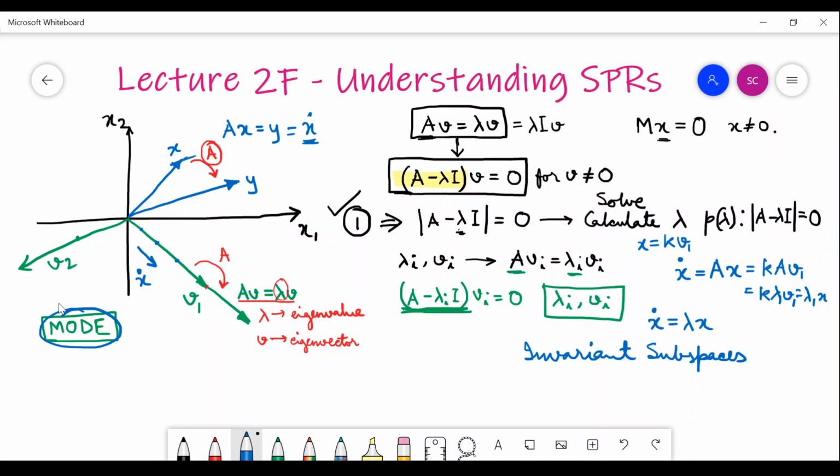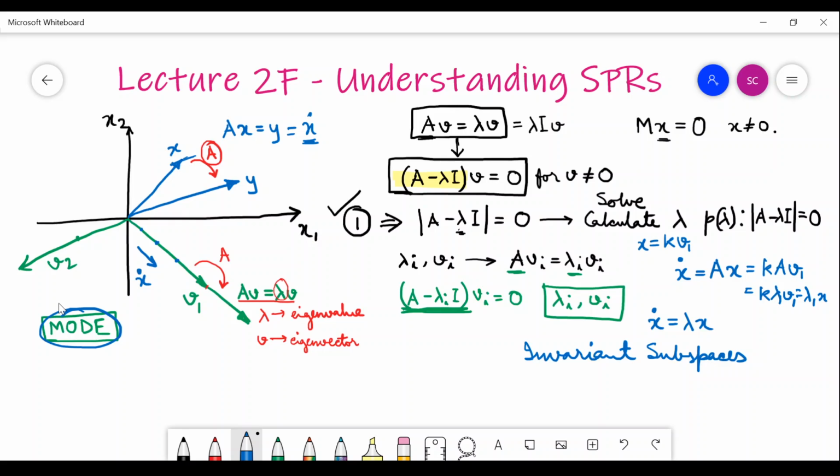That's why these are independent modes of motion. And when we understand what a mode of motion is, that we are confined to an eigenvector, then we define the mode of the motion with the eigenvalue associated with the eigenvector.